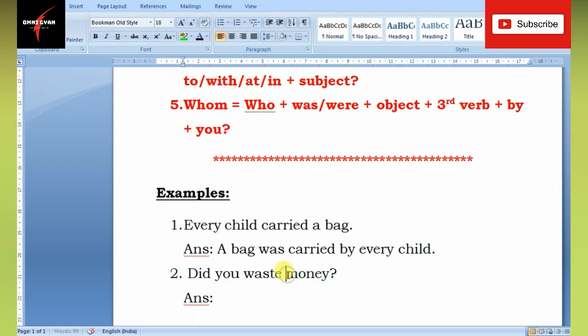Money is considered to be singular. We don't say money is singular, but it's a collection, and a collection is considered to be one unit. Because money is singular and money is the object, we put was and then the object.